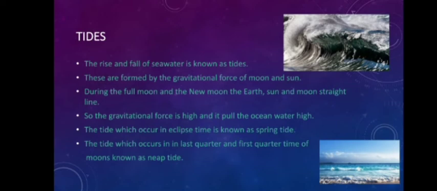Tides. The rise and fall of the sea or ocean by the gravitational force of the moon and sun is known as tides. During the full moon and new moon, the earth, sun and moon are in a straight line. So the gravitational force is high and it pulls the ocean very high. The tide which occurs at eclipse time is known as spring tide, and the tide which occurs in the last quarter and first quarter of the moon is known as neap tide.